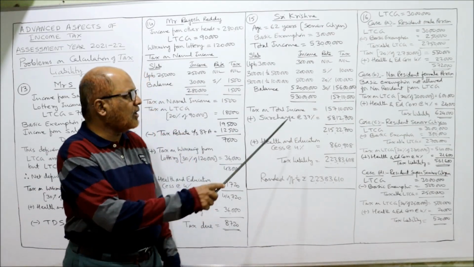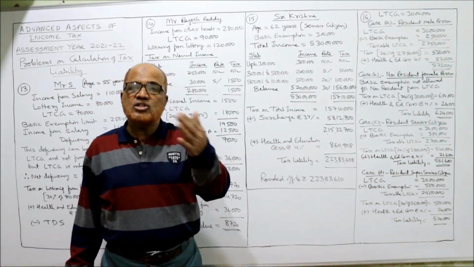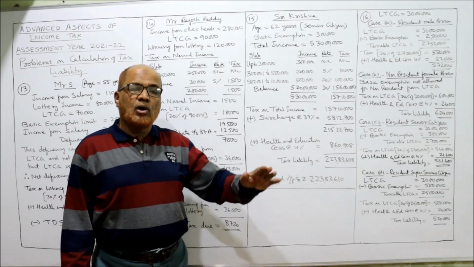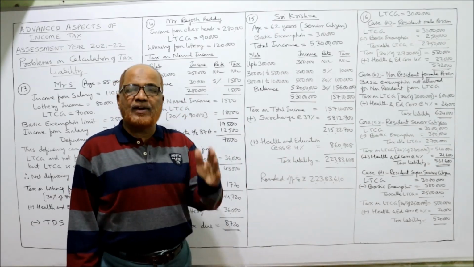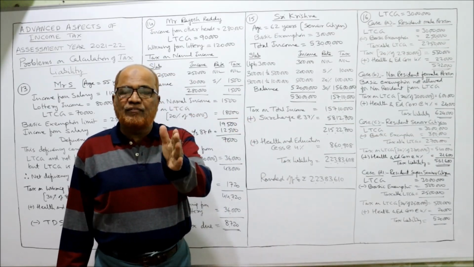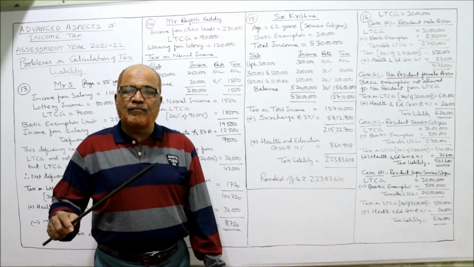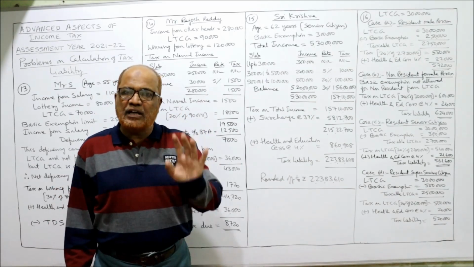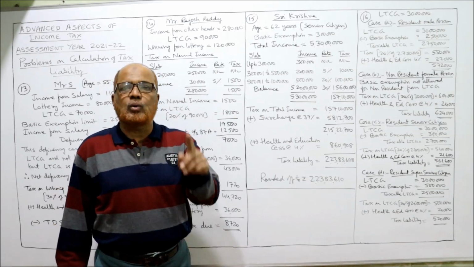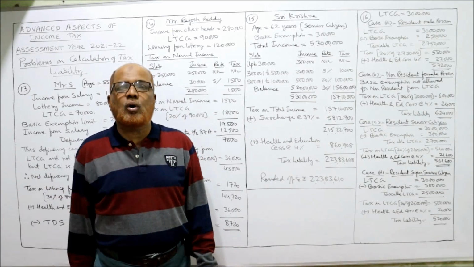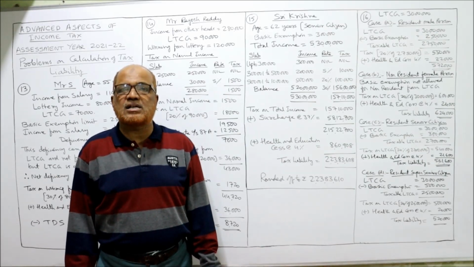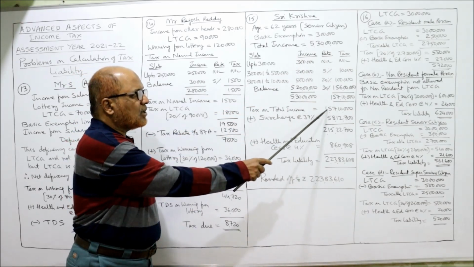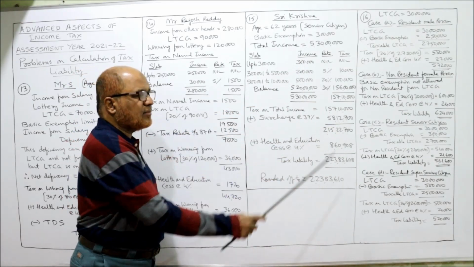This is the tax on total income. Surcharge is applied. The total income is more than 5 crore. Already in the previous problems I told you different surcharges are there. Up to 50 lakh rupees no surcharge. From 50 lakh to 1 crore 10%. 1 crore to 2 crore 15%. 2 crore to 5 crore 25%. Over 5 crore 37% is the surcharge rate. So here more than 5 crore. So surcharge 37% of this amount, 58 lakh 12,700.